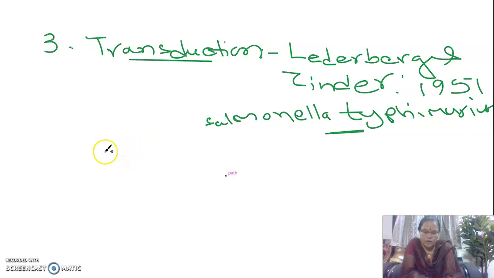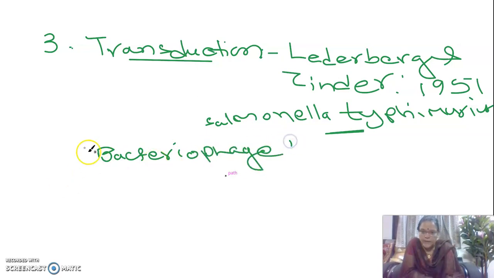Here you have the involvement of another organism, an infection causing organism, which is called the bacteriophage virus. Through this bacteriophage, the exchange of genetic material takes place from one bacterial cell to another, with the involvement of this virus that causes infection in bacterial cells.